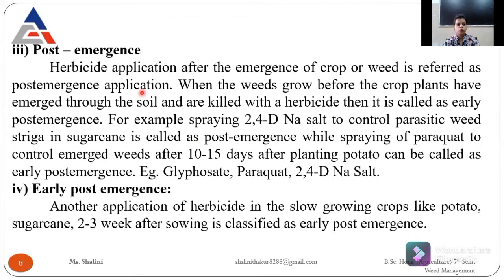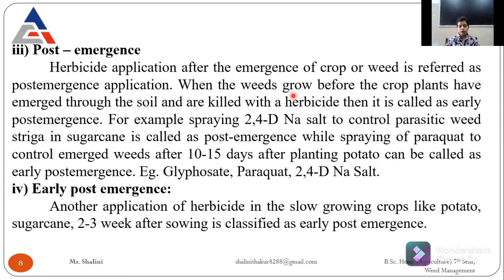Then post-emergence. What is post? Post means after. So we are applying herbicide after the emergence of our crops and weeds. When they are fully grown, we are applying post-emergence. Suppose you have sown a wheat crop, and after 30 days or 45 days of sowing, you see that weeds are growing at a very fast rate, that Phalaris minor is growing very fast. So you apply some kind of herbicide there, and that comes under post-emergence, when the crop and the weeds are at a developed stage. So we are applying post-emergent herbicides.